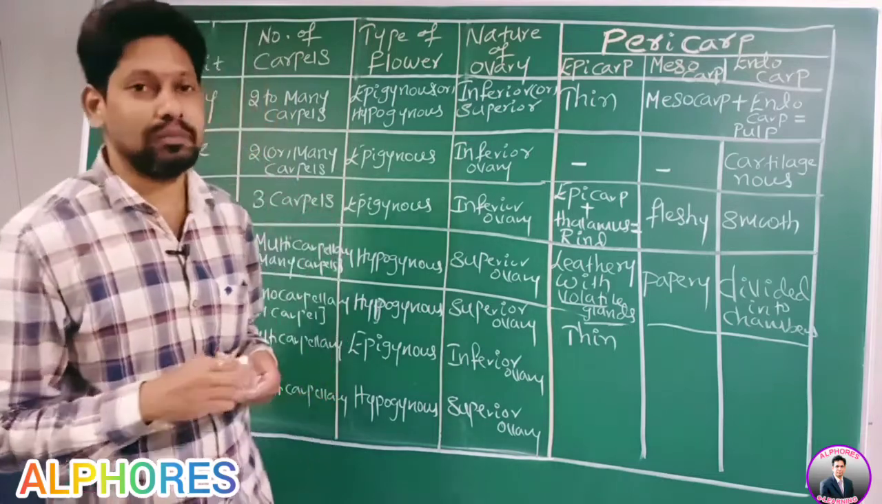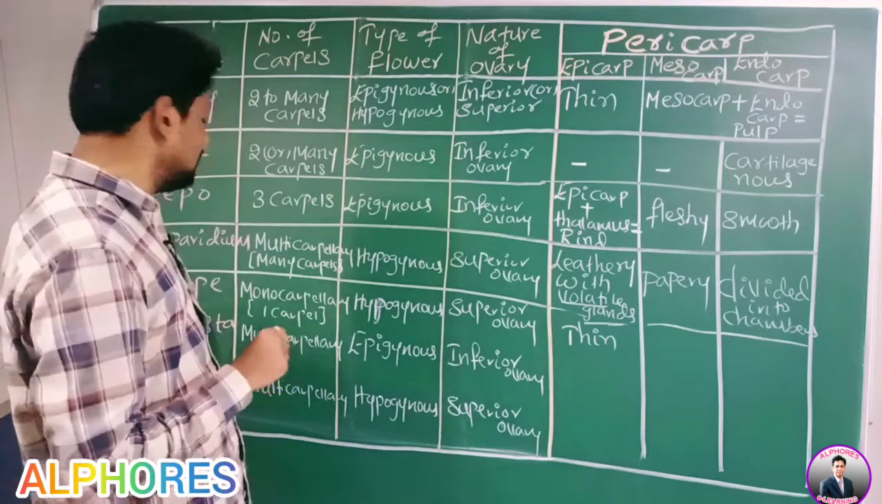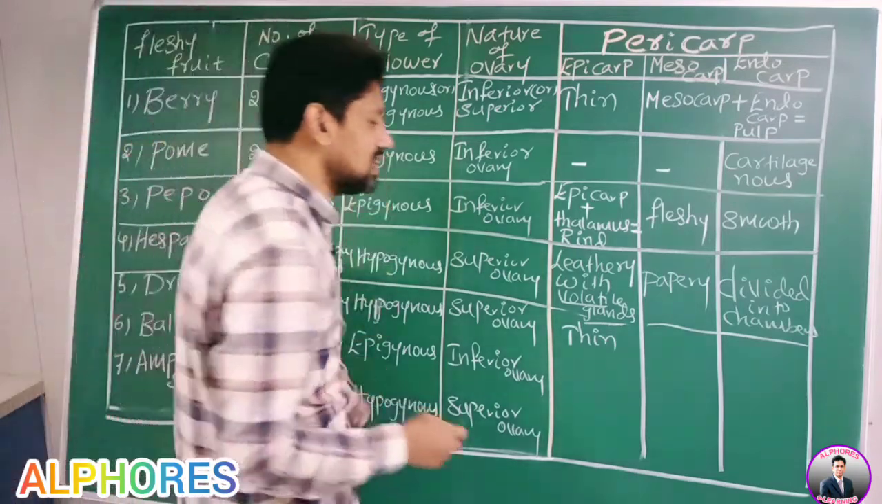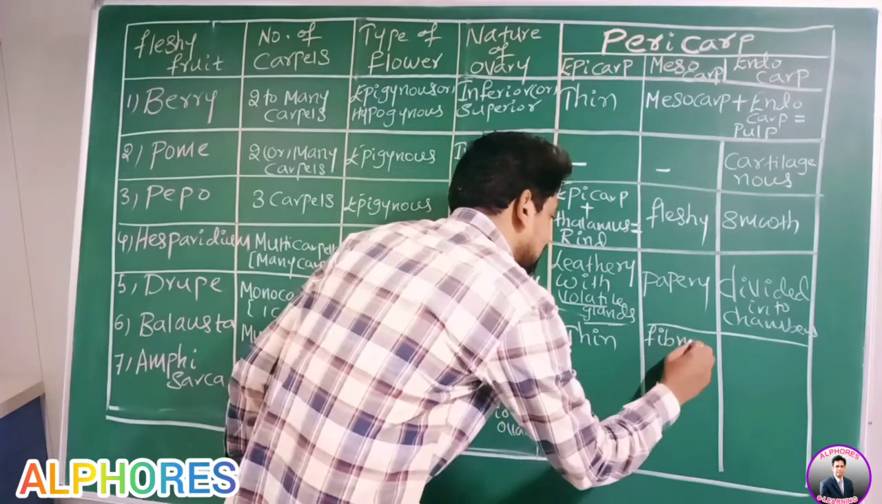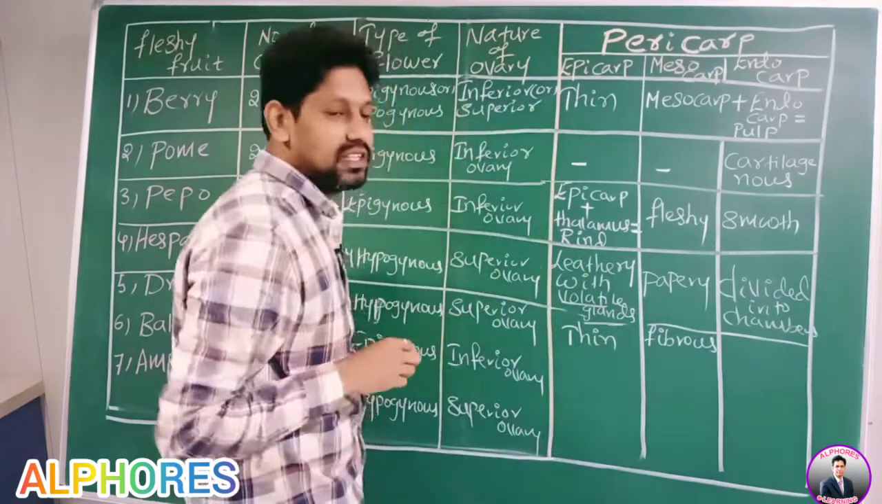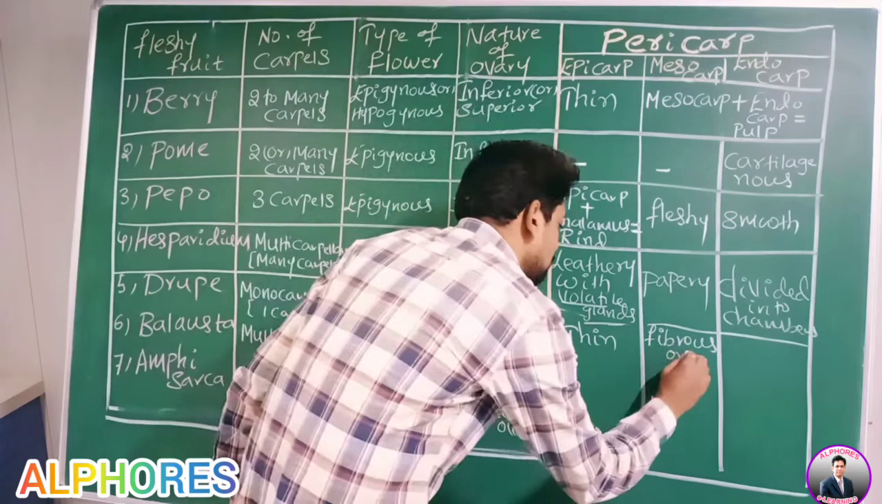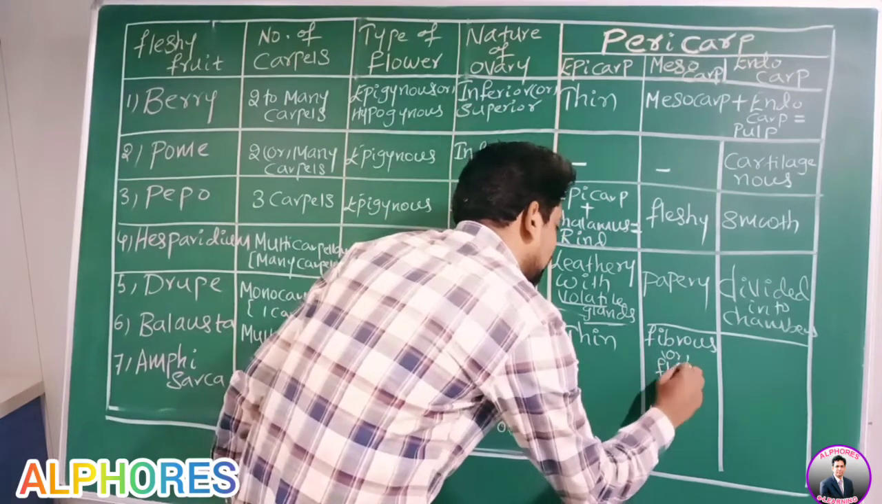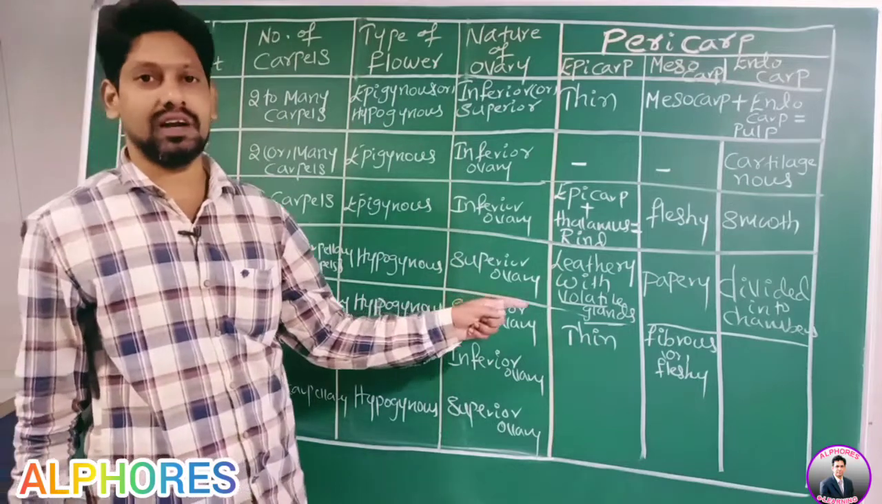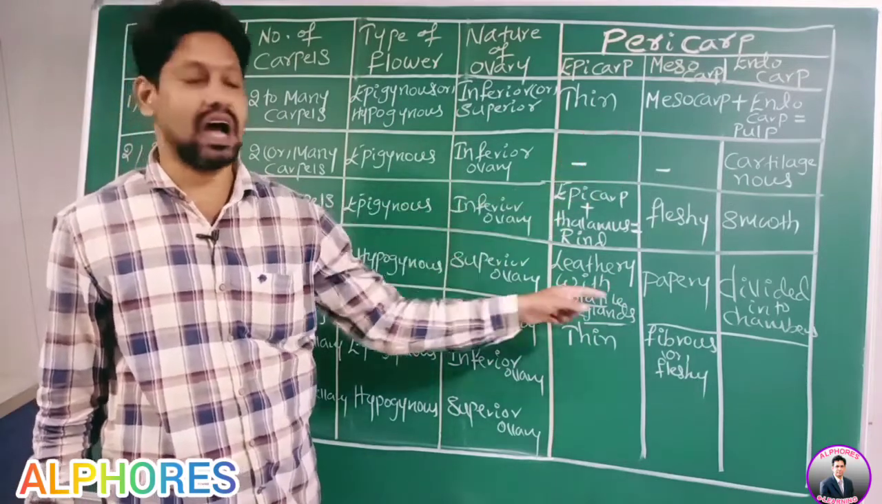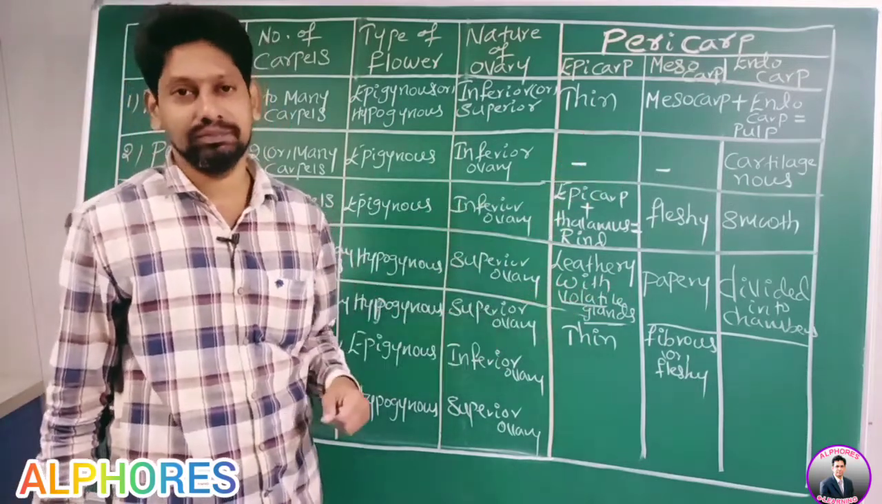How is the mesocarp fleshy? Therefore, in the case of drupe, the mesocarp is either fibrous or fleshy. Mesocarp is fibrous or fleshy.